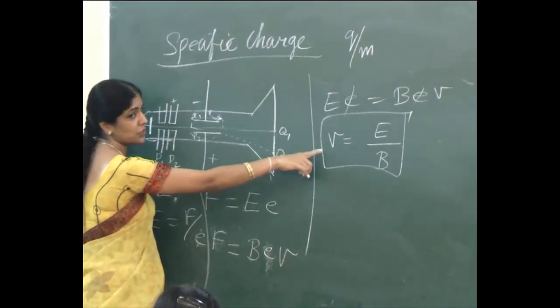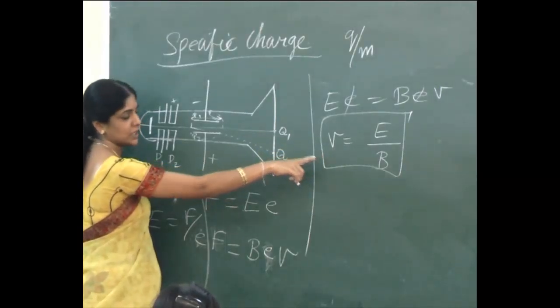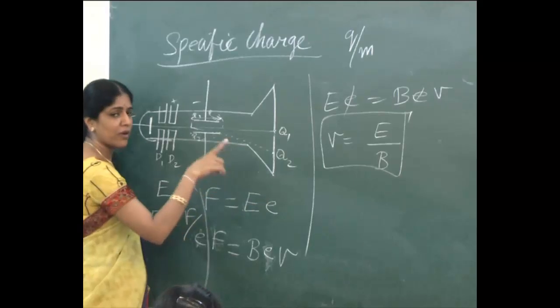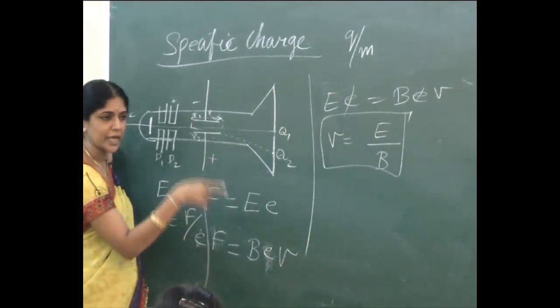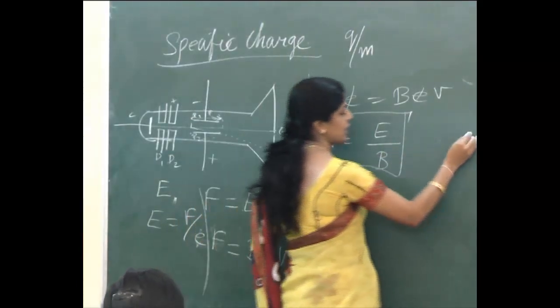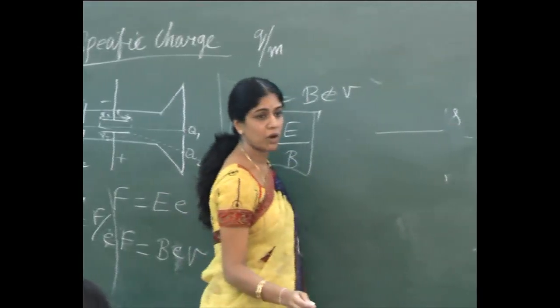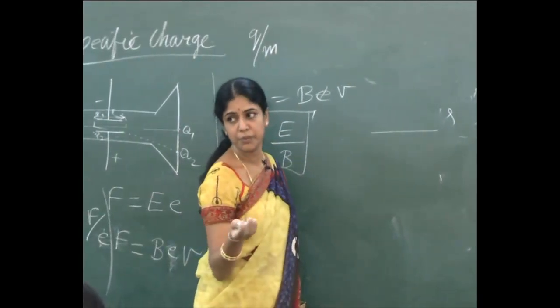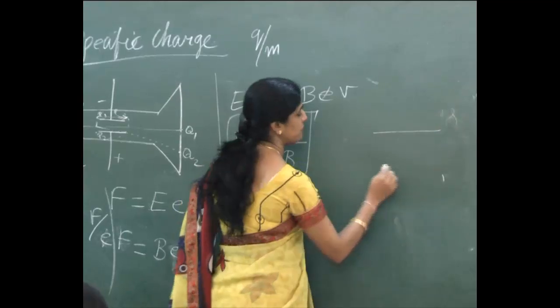Why am I doing this? To find out the velocity of the electrons. Now if you switch off the magnetic field, I will be getting the point again at Q2. To draw this diagram neatly, using this I am going to find out the charge per unit mass. We are going to find out what the specific charge is.